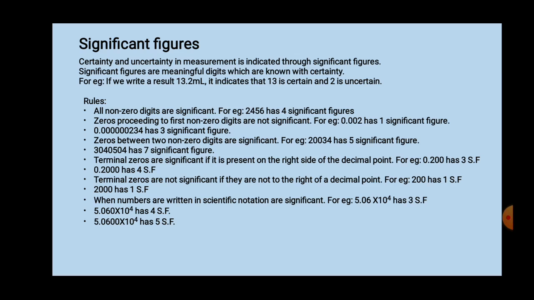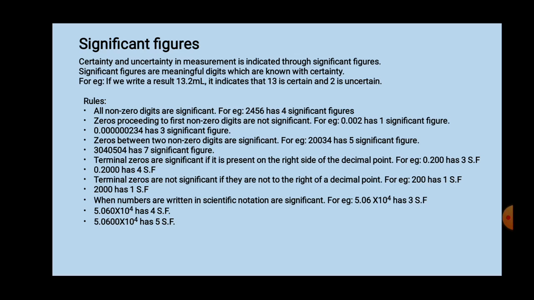Now the fourth rule: terminal zeros are significant. Terminal zeros means zeros present at the end. Terminal zeros are significant if they are present on the right side of the decimal point. The example is given, 0.200.